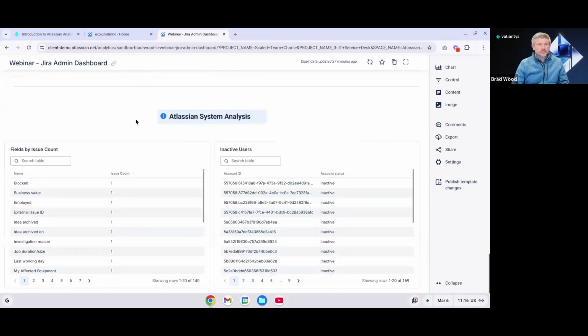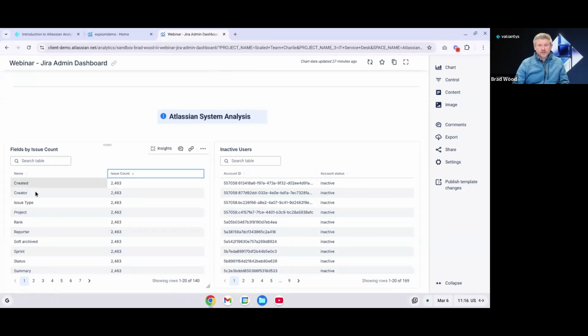Lastly, we can do some other system analysis. So we can look at fields by issue count. So here is just a running list of all of the fields in our instance and the number of issues that have a value in those fields. So I can sort this ascending or descending. Obviously, these fields that have many issues with values, we definitely need to keep.